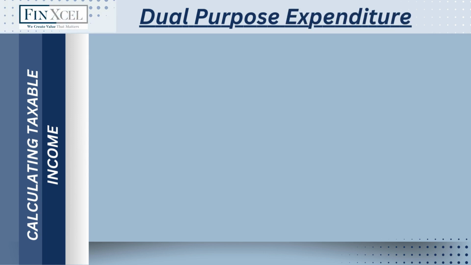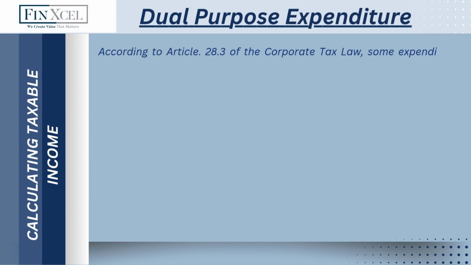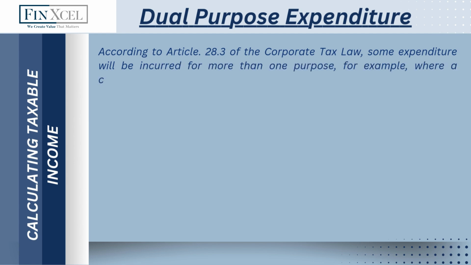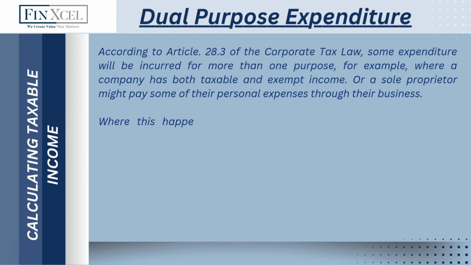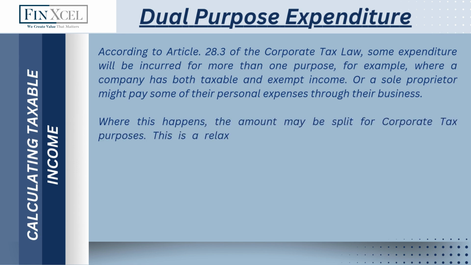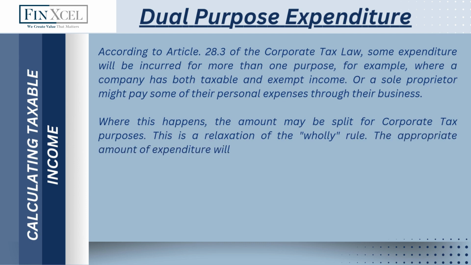Dual-purpose expenditure. According to Article 28.3 of the Corporate Tax Law, some expenditure will be incurred for more than one purpose, for example, where a company has both taxable and exempt income, or a sole proprietor might pay some of their personal expenses through their business. Where this happens, the amount may be split for corporate tax purposes. This is a relaxation of the wholly rule. The appropriate amount of expenditure will be allowable.